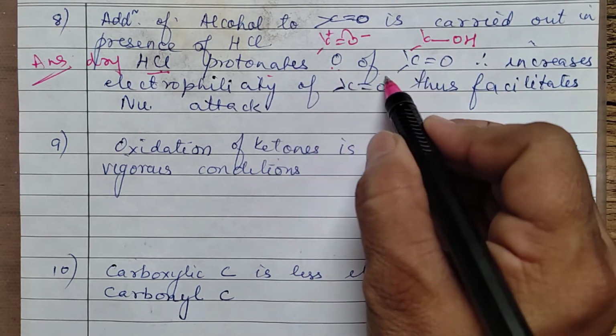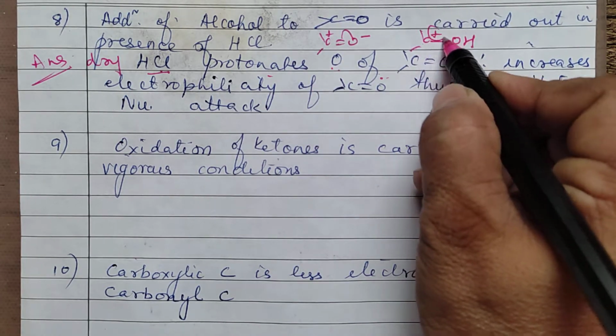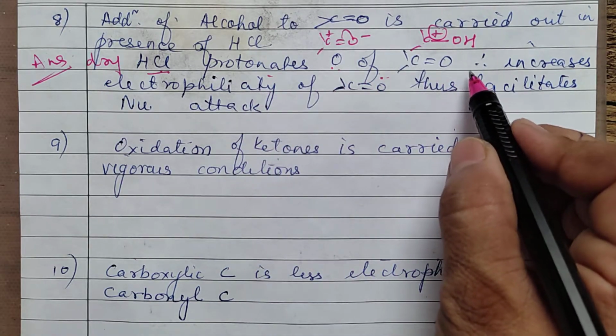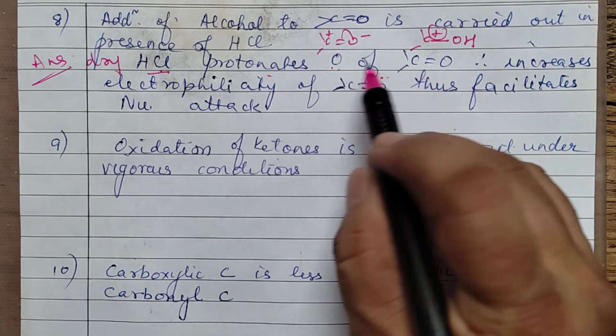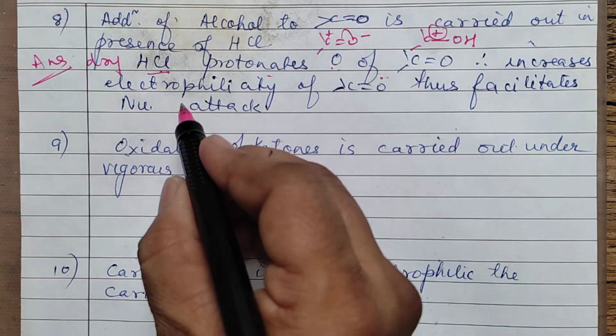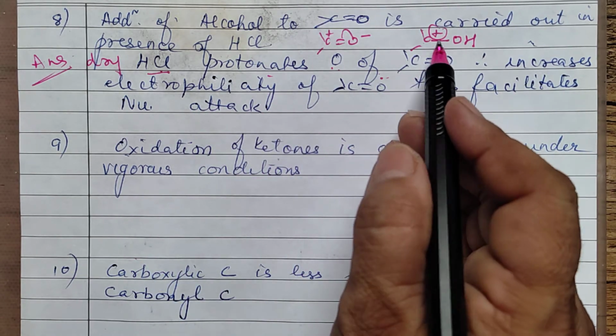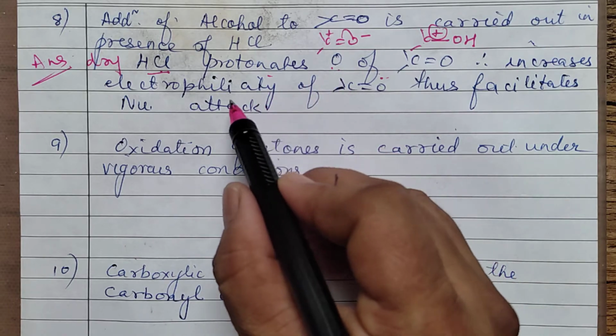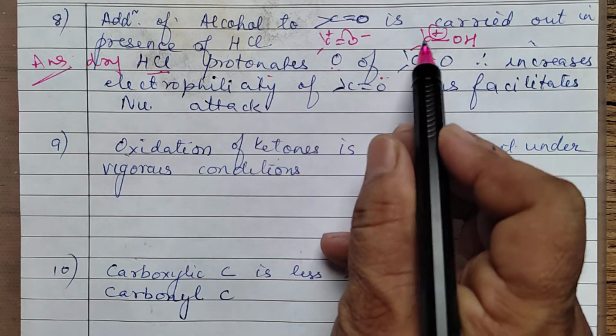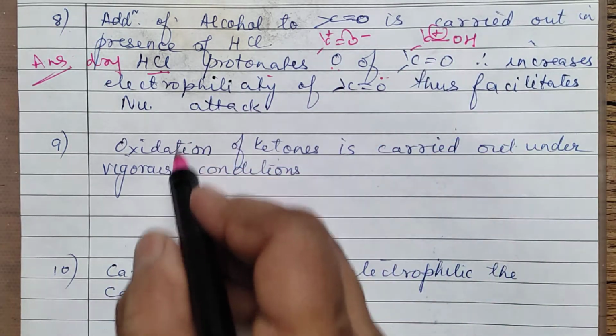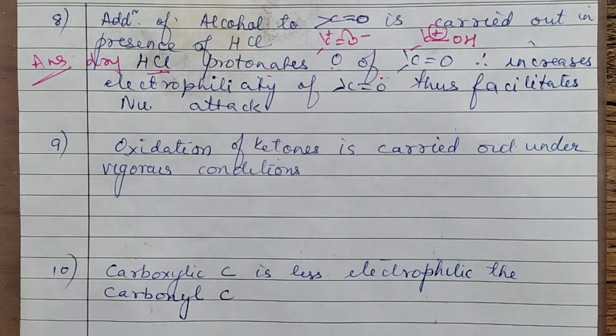It will protonate it. If the oxygen of the CO group is getting protonated, it will increase the electrophilicity. The positive charge here will increase. So the electrophilicity of the CO group will increase, which will facilitate the nucleophilic attack. That means it will help in carrying out the reaction. Clear? So in between you can please pause it and make notes of, and revise, the recent questions.